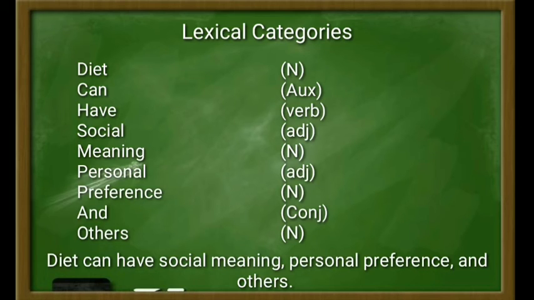The word personal here is adjective and it is closed categories, and it can be proven by the syntactical frame such as in the example, their personal preference. It consists of determiner plus adjective plus noun.